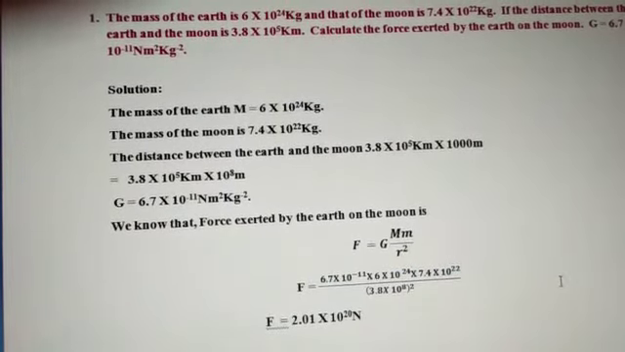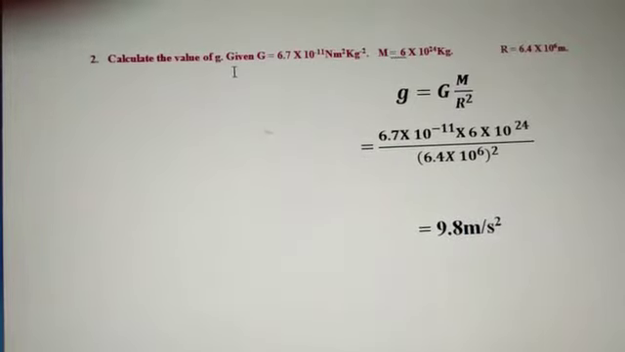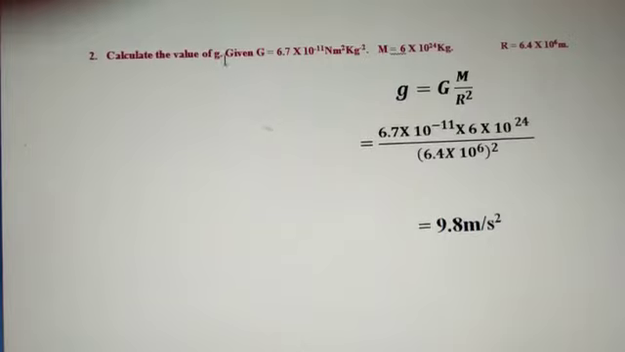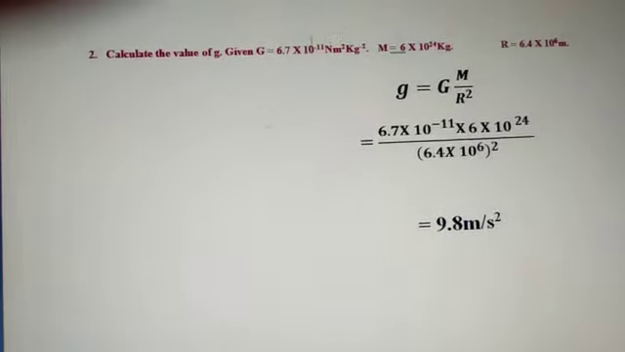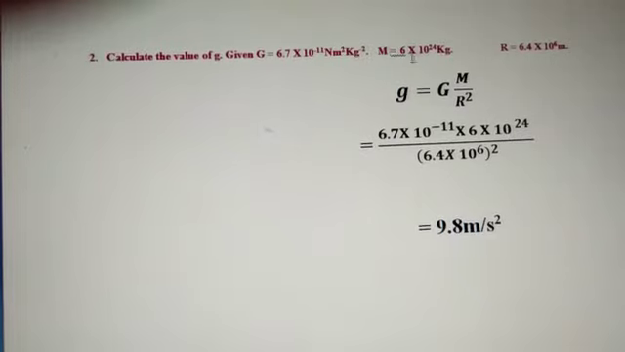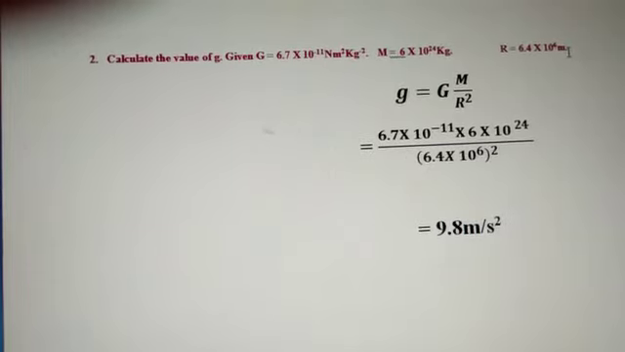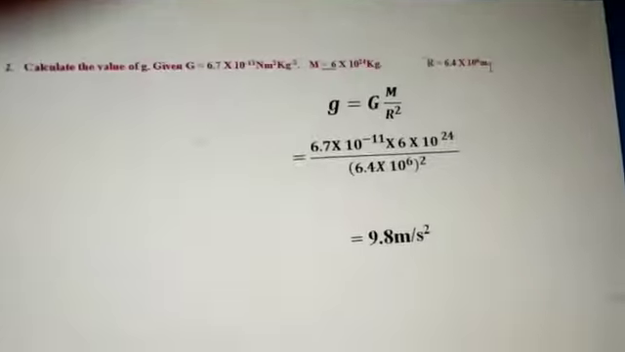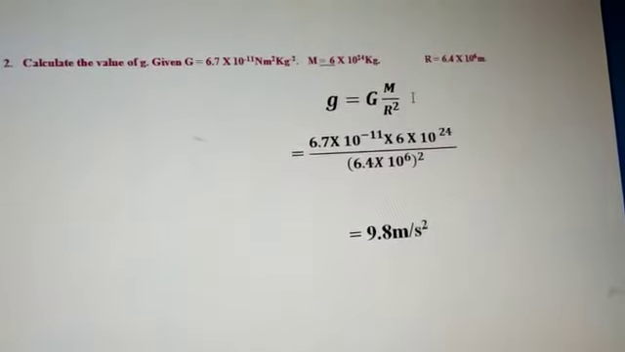So let us pass on to the second problem here. Calculate the value of g. g means the acceleration due to gravity. The given G is the universal gravitation constant, that is 6.7 into 10 to the power of minus 11, and the mass is given as 6 into 10 to the power of 24 kg, and the radius is given as 6.4 into 10 to the power of 6 meters. So on calculating these, you already know how to calculate this particular g.